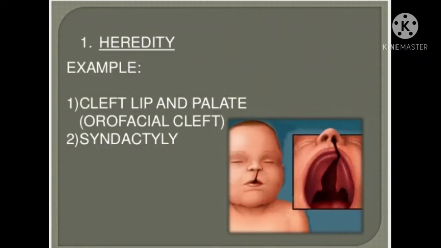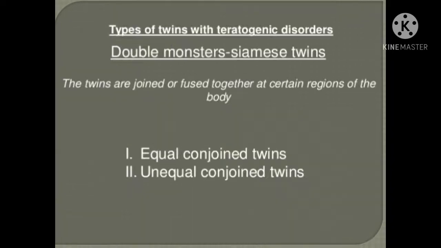Now we will see some examples of teratogenesis in babies. So look here, this is cleft lip and palate. This is a teratogenic problem, and this happens. This is a hereditary problem actually.